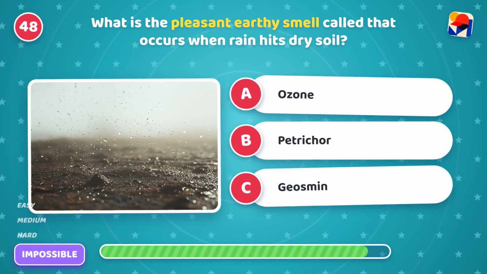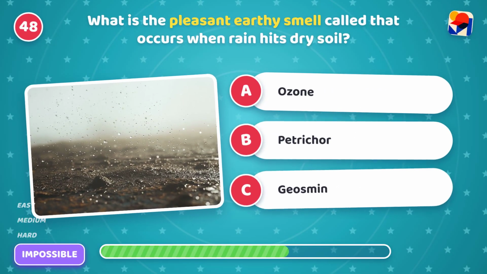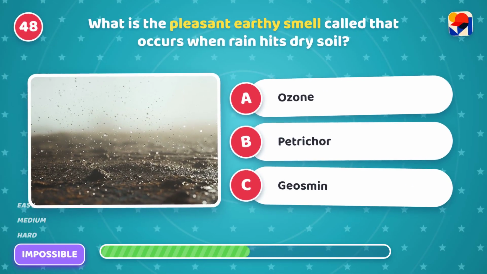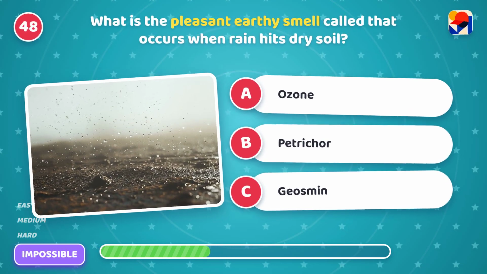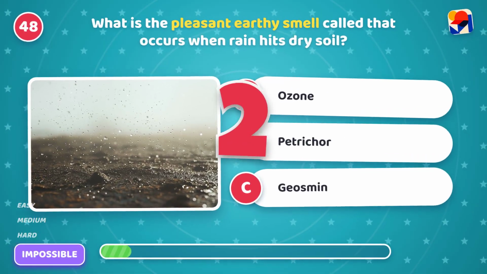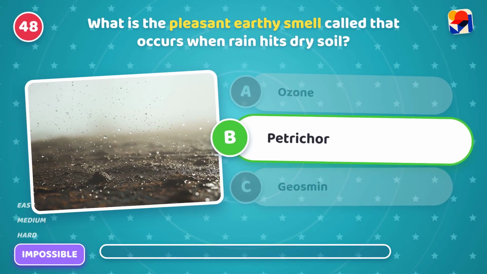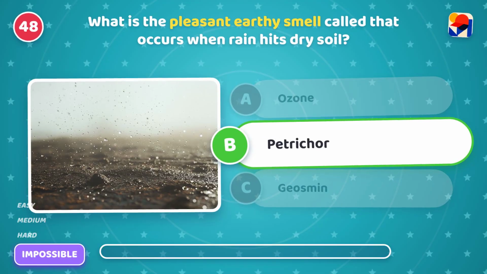What is the pleasant, earthy smell called that occurs when rain hits dry soil? Is it A, ozone, B, petrichor, or C, geosmin? It's B, petrichor. Lovely. It is released by soil bacteria.